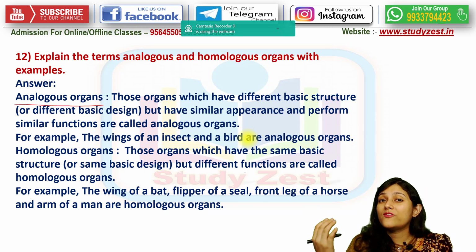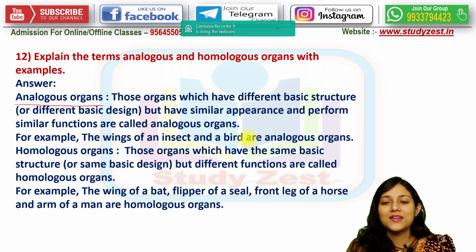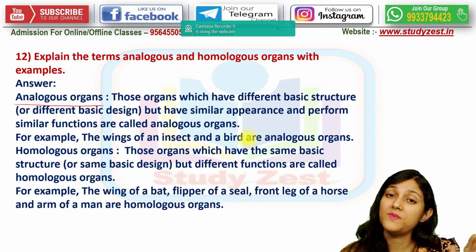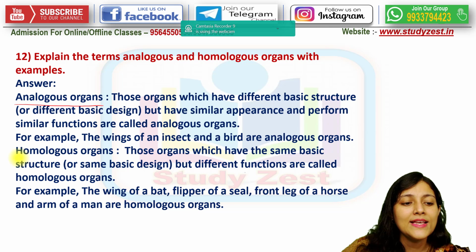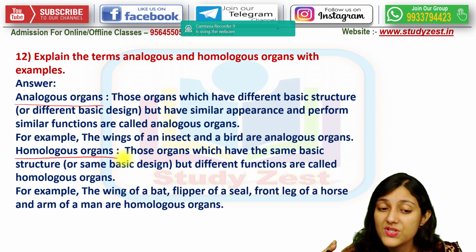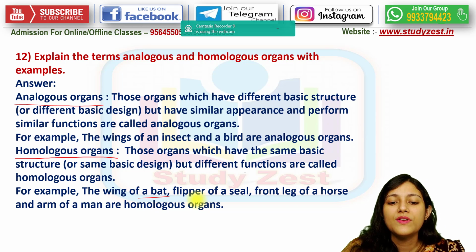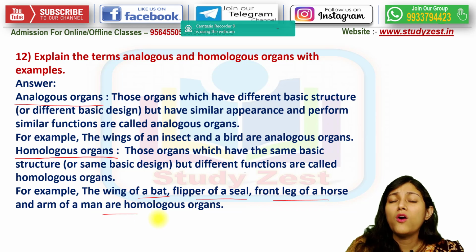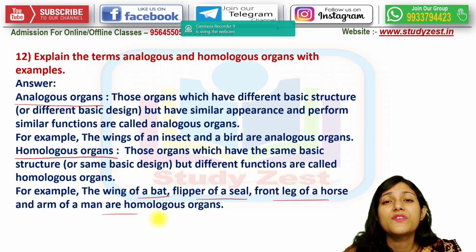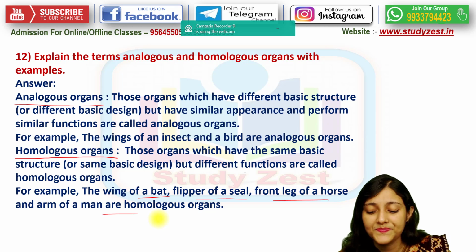Their formations are different, their body designs are different, their structures are different, but in both the cases we will see they perform similar function. And next is homologous organs, the organs which have the same basic body structure but their functions are different, like the wings of a bat, flipper of a seal, front leg of a horse, arm of a man. All of these are used for different purposes but the body design is the same, right?